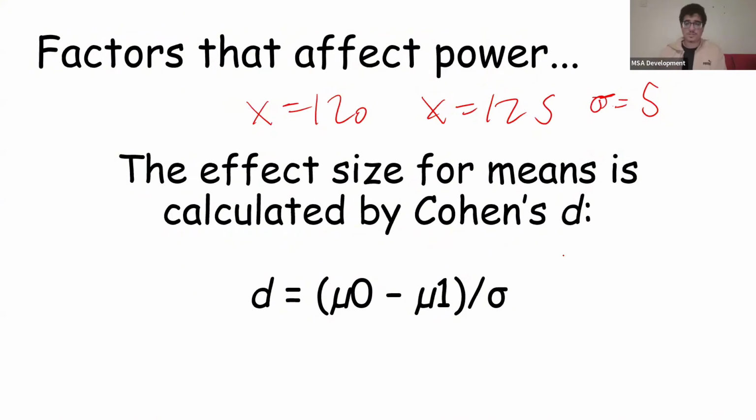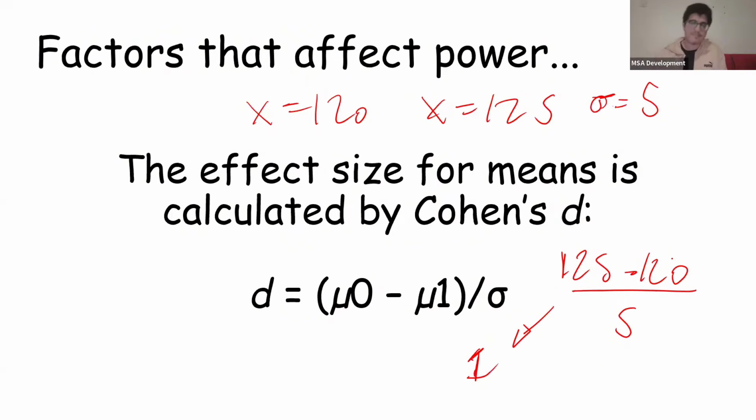To calculate, we just literally do 125 minus 120 divided by 5, and the answer is 1, because 125 minus 120 is 5, and 5 divided by 5 is 1. So the effect size is 1. An effect size of 1 is actually an important effect size. It's large, but that's regardless of the point.